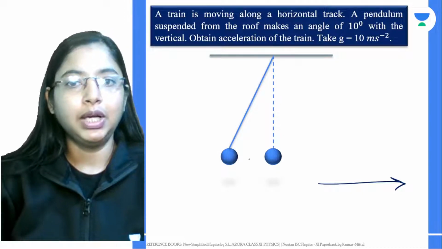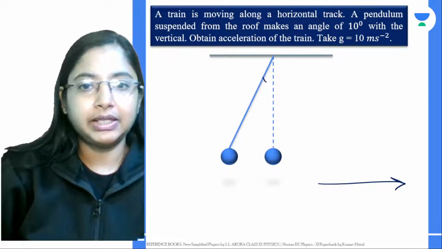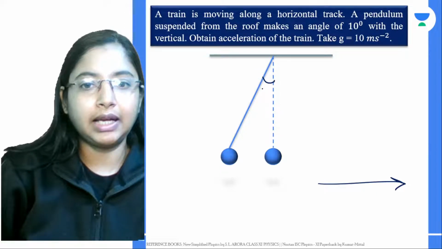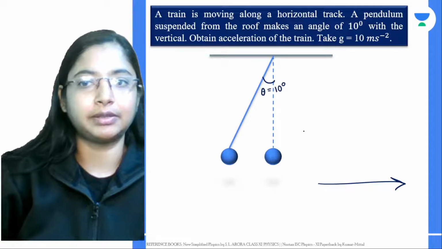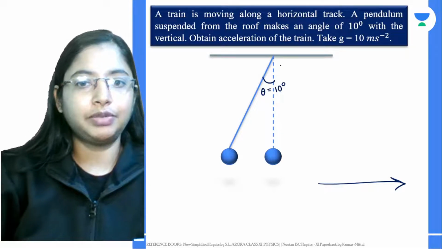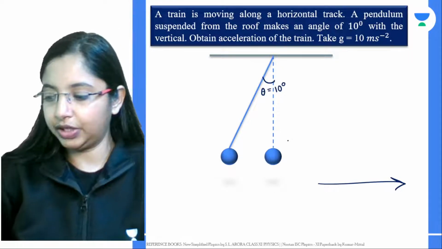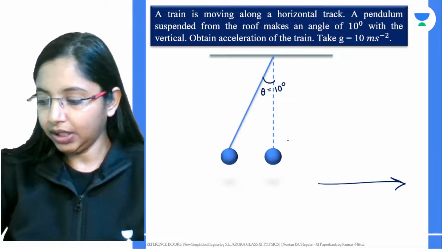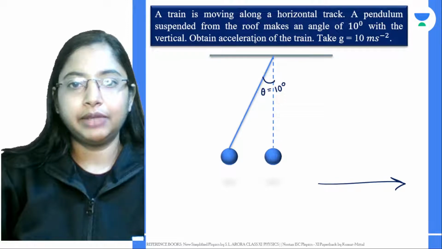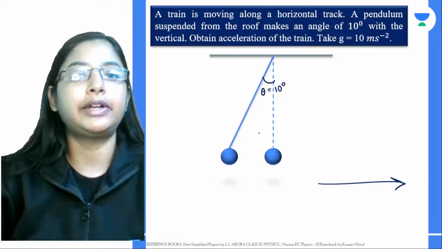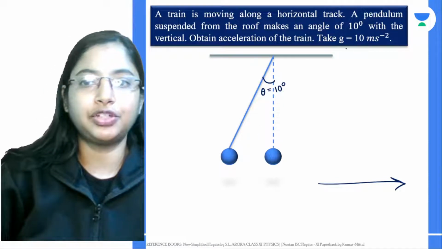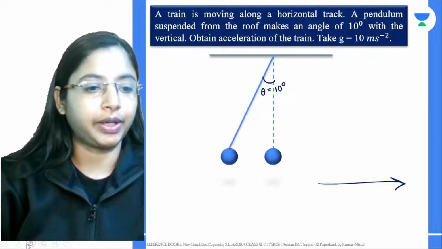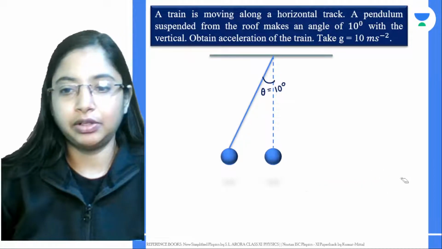Now, as this moves, it makes an angle, and this angle theta, according to this question, is given as 10 degrees. So it's making an angle theta with the vertical, at 10 degrees. Now we have to find what is the acceleration of the train from this. We are going to take g to be 10 meters per second square. How do we find the acceleration from here?